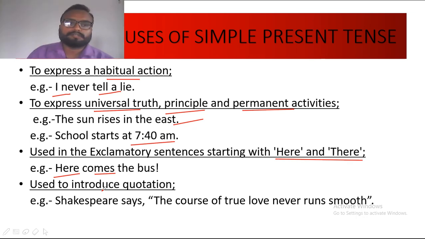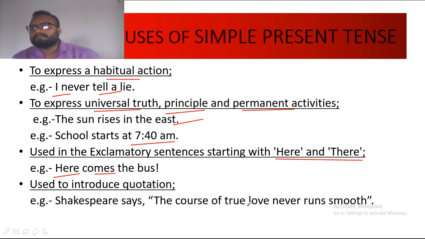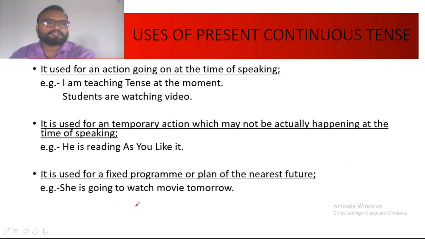Now the next use is, it is used to introduce quotation. Quotation means to quote someone, to use the words of someone else. So here, Shakespeare says, the course of true love never runs smooth. So in this sentence the words of Shakespeare have been quoted, and therefore here says is used, and it is very often done in reported speech as well. Now moving to the next type, that is present continuous.